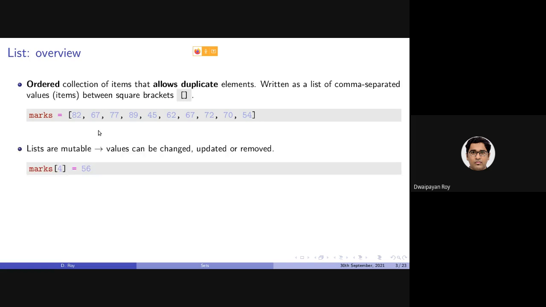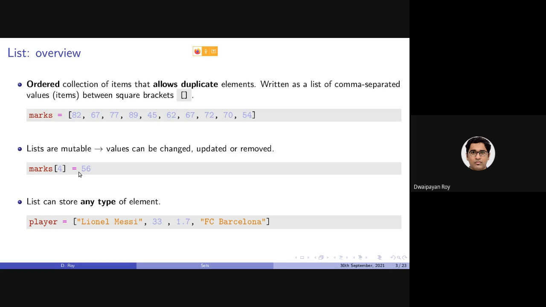Now, we also discussed that lists are mutable, which means we can actually change the items that are stored in an existing list. For example, in this marks list, if I want to change the value of this 45 into 56, I can simply write this statement, which will be replacing this 45, or the item in the fourth location, which is this, by 56.